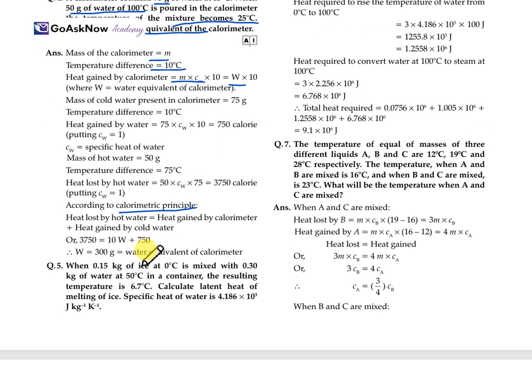Now, when 0.15 kg of ice at 0 degrees Celsius is mixed with 0.30 kg of water at 50 degrees Celsius in a container, the resulting temperature is 6.7 degrees Celsius. Calculate the latent heat of melting of ice. Specific heat of water is 4.186 into 10 raised to the power 3.